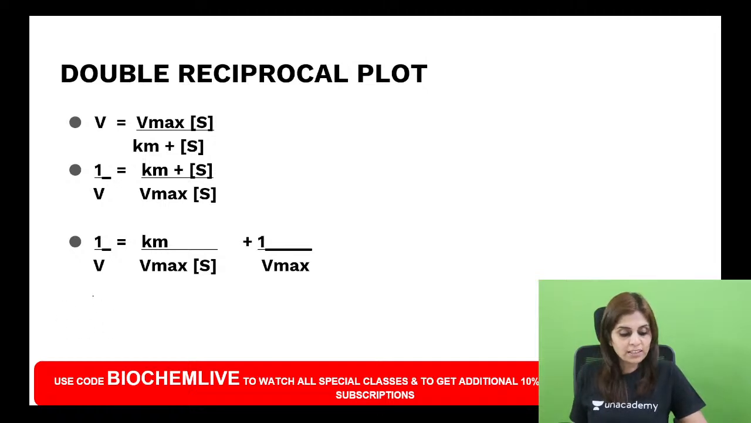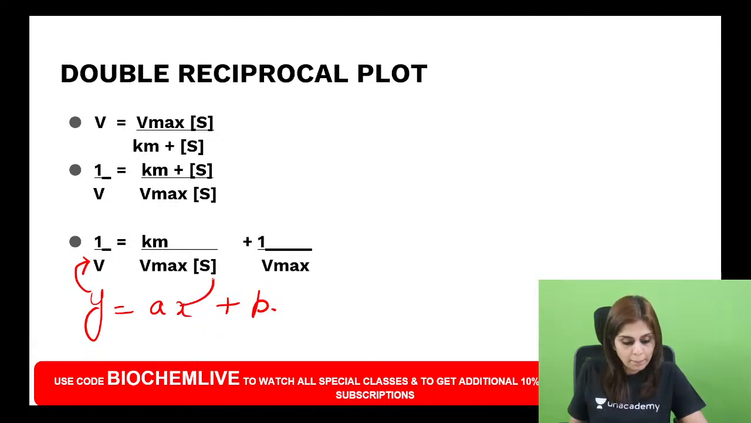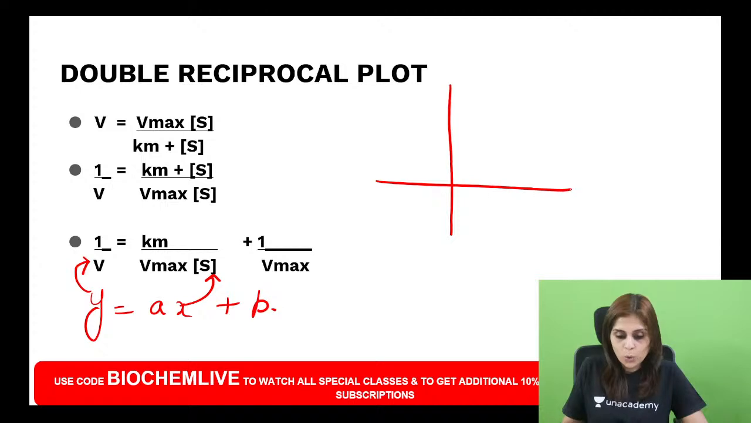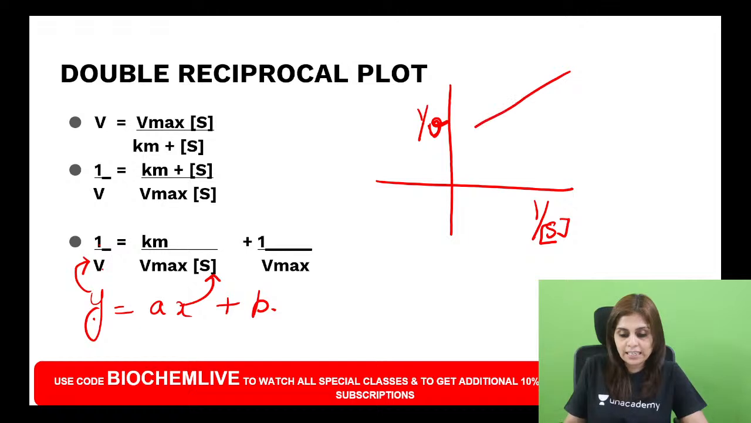And don't you think it is in the form of y is equal to ax plus b? Yes, y is equal to ax plus b, where what is y? Y is 1 by V. What is x? Yes, 1 by S is x. This is in the form of y is equal to ax plus b. And this means if I draw a graph with 1 by V along y-axis, I said 1 by V is y, and 1 by S along x-axis, I am going to get a straight line.